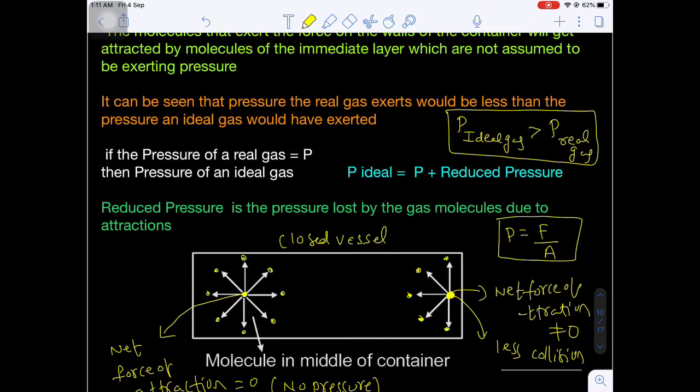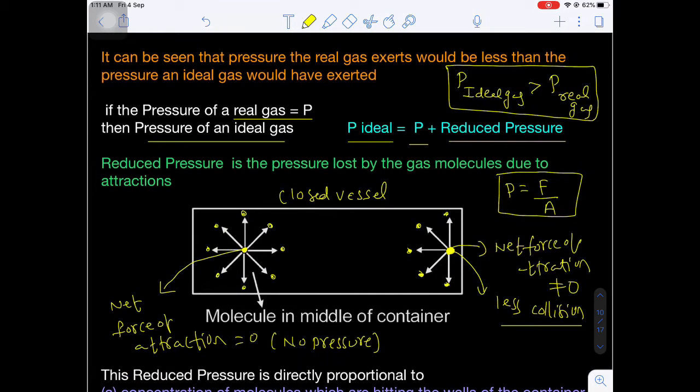Now, what will be the pressure of a real gas? I told you, P. Then what will be the pressure of an ideal gas? The pressure of an ideal gas will be equal to the pressure of the real gas plus some reduced pressure. How much pressure decreases here? If you add that pressure, you will get the total pressure of the ideal gas. Are you getting my point? Now the reduced pressure lost by the gas molecules is due to attractions. Why does the pressure decrease? Due to attractive forces.